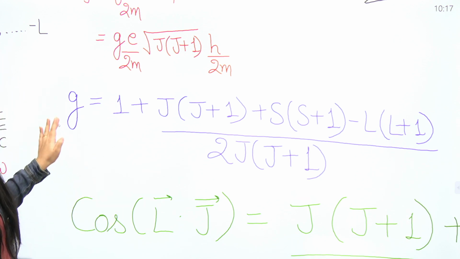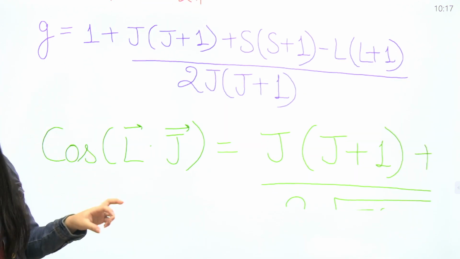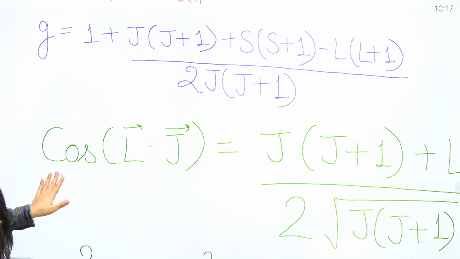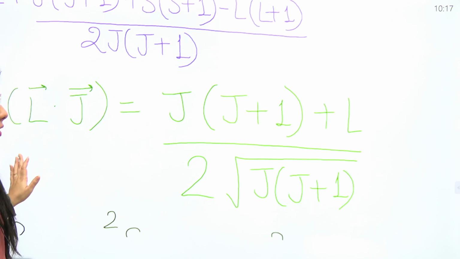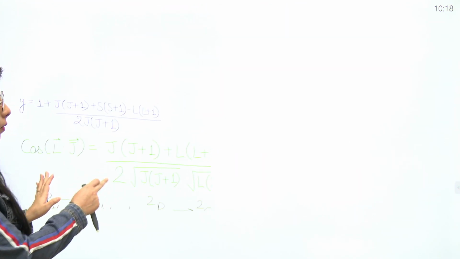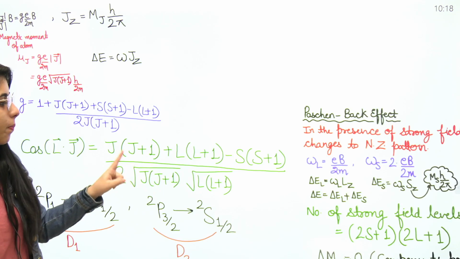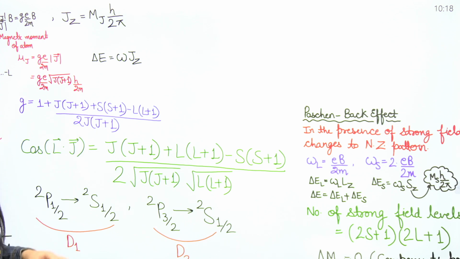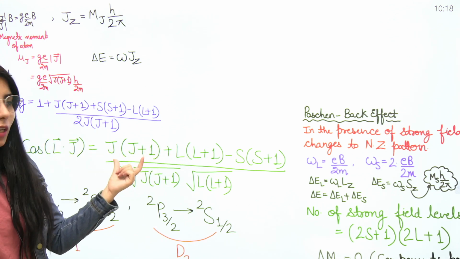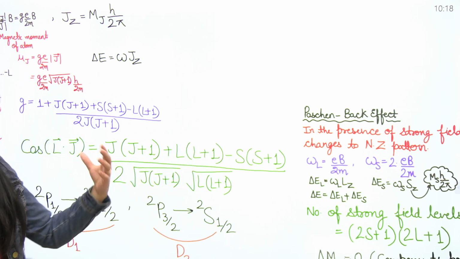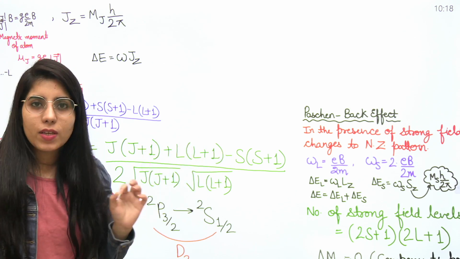Next, if at any time you want to find the cosine of the angle between L and J, what is the formula? Let me tell you how you can memorize it easily. It is J into J plus 1 plus L into L plus 1 minus S into S plus 1. When you are writing it for L and J, they have positive values, but before the expression of S, the negative sign has been mentioned.